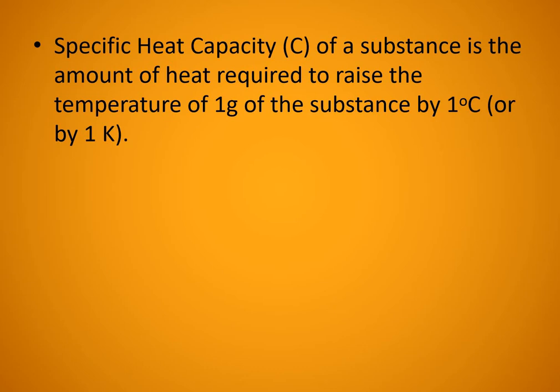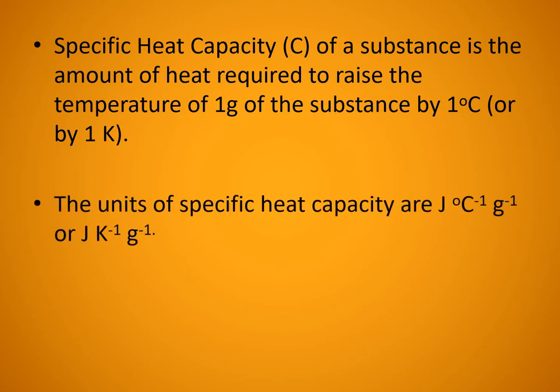In CGS units we write 1 gram, and in SI units 1 kilogram. If we take unit mass of the substance and want to increase the temperature by unit degree Celsius, the heat energy given to it is known as specific heat capacity.